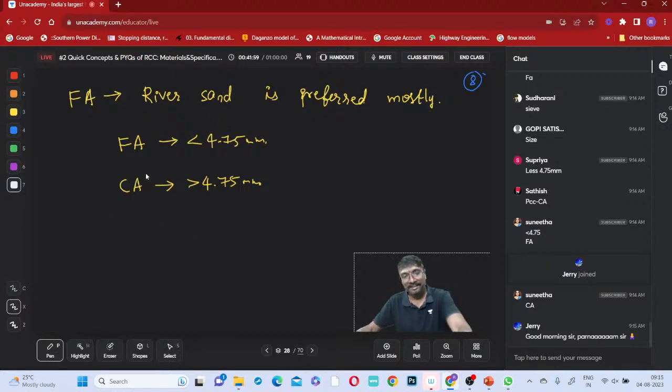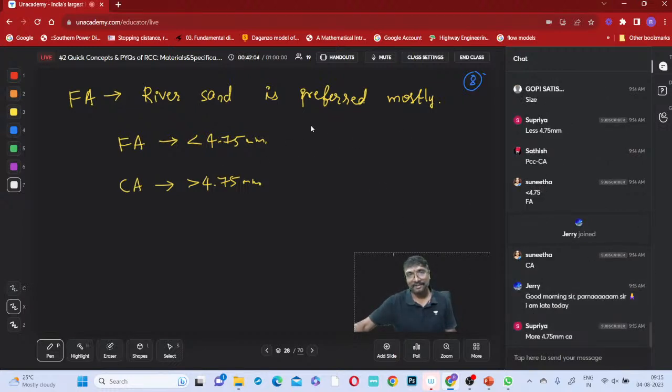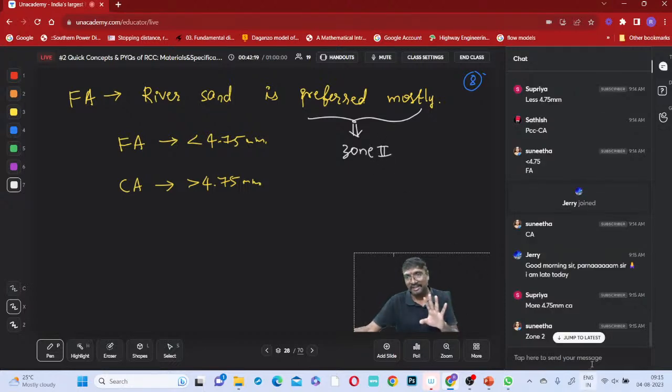Why? Right. Here, generally that is sand, the fine aggregate, right? More than 4.75 is coarse aggregate. So sand will be taken, and river sand is preferred mostly. So it is a zone 2 sand. In your building materials, you will be studying all these things. Here, from the RCC point of view, only this point is required. Zone 2 as per which code? IS 383 defines zone 2, zone 1, zone 3 like that.